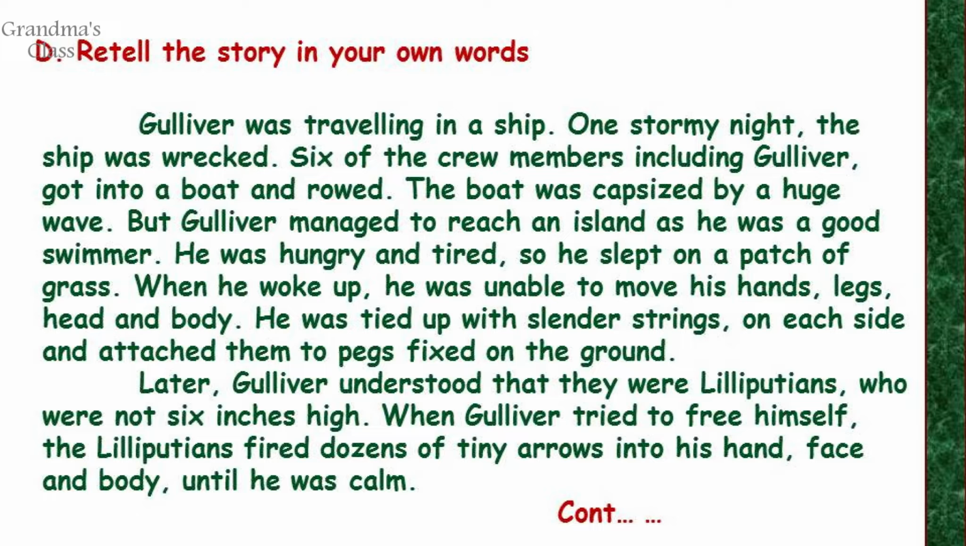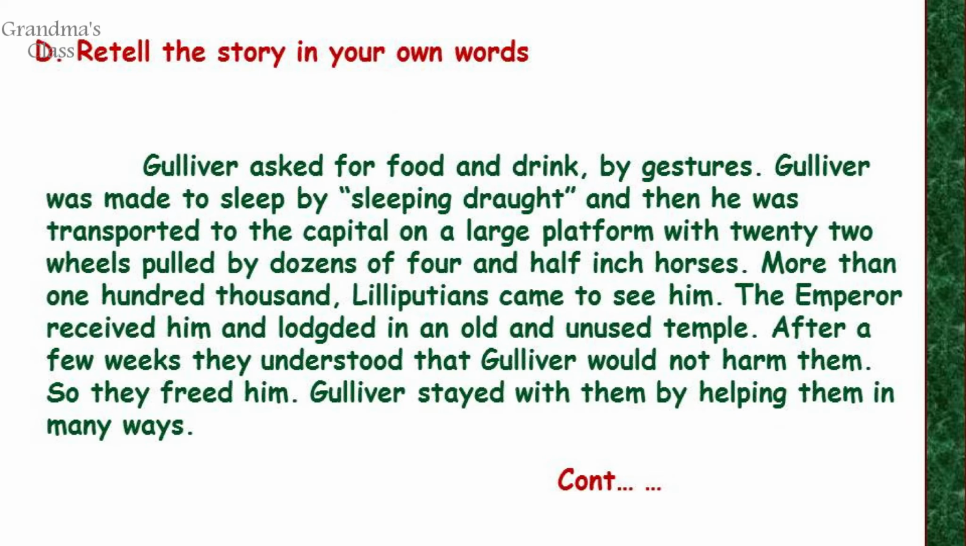He was hungry and tired, so he slept on a patch of grass. When he woke up, he was unable to move his hands, legs, head, and body. He was tied up with slender strings on each side and attached to pegs fixed on the ground. Later, Gulliver understood that they were Lilliputians who were not 6 inches high. When Gulliver tried to free himself, the Lilliputians fired dozens of tiny arrows into his head, face, and body until he was calm. Gulliver asked for food and drink by gestures.